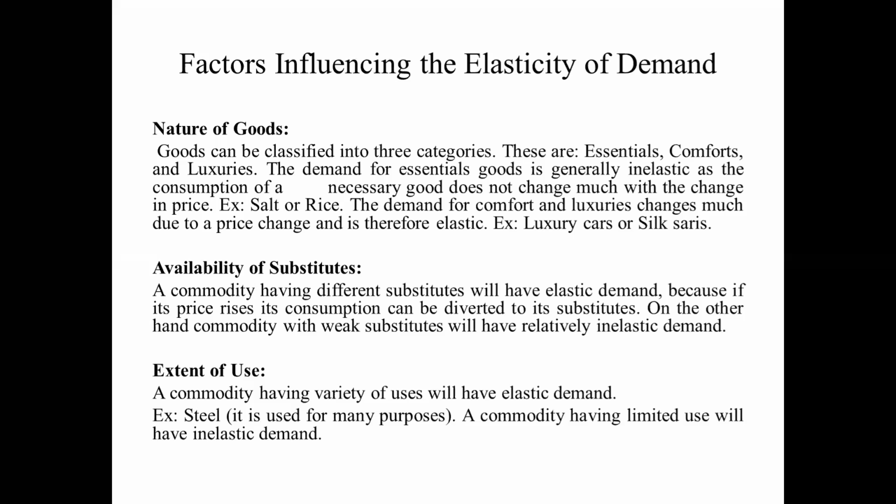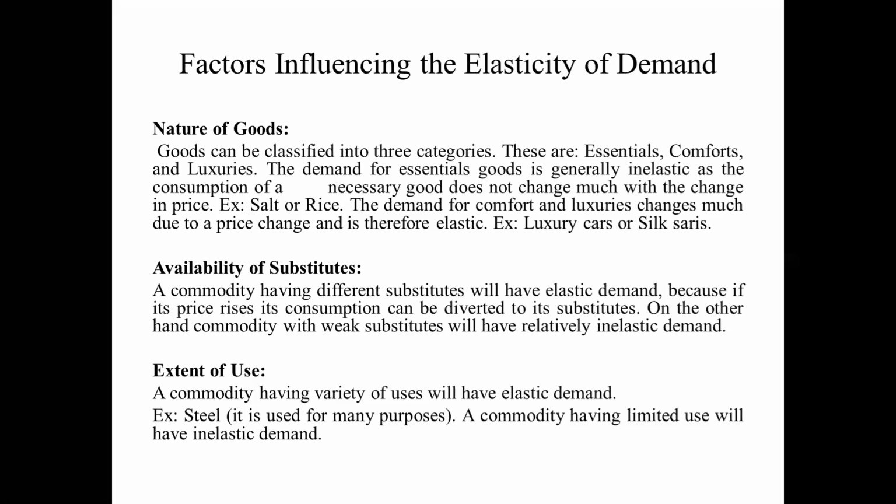The demand for comfort and luxuries changes much due to the price change, and it is therefore elastic. And the second one is the availability of substitutes. A commodity having different substitutes will have elastic demand, because if the price of the particular product is increasing, at that time we look for alternative goods. That's why goods with substitutes have elastic demand.